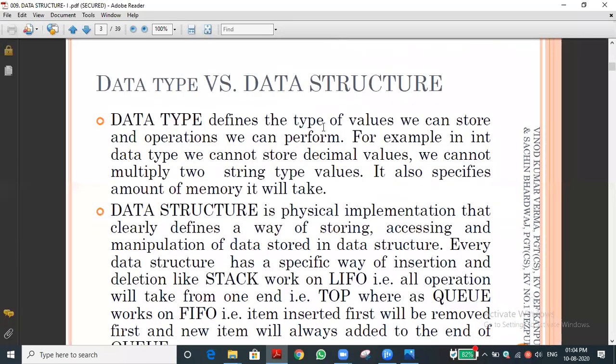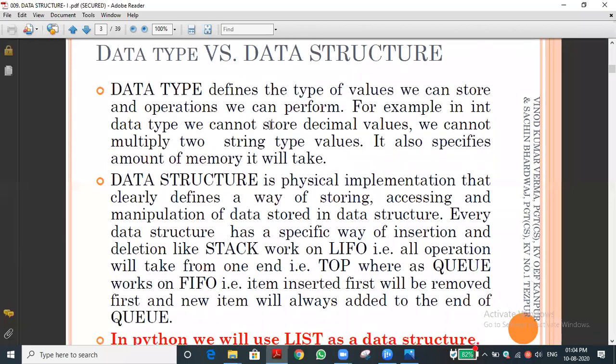One more thing: data type and data structure. I already said a data type defines the type of the value, that is, what type of thing we have given. We cannot multiply two strings, but we can multiply an integer and a string. The same example is given here also. Let me go to the next one.